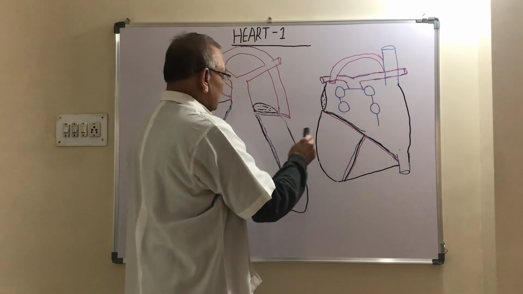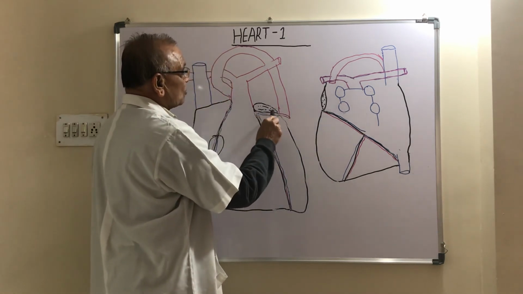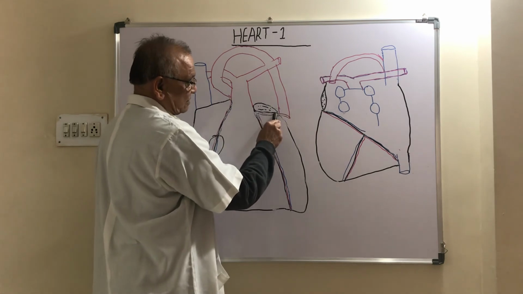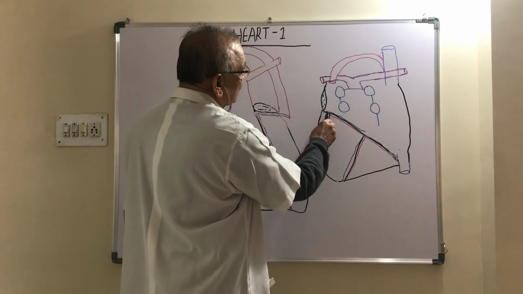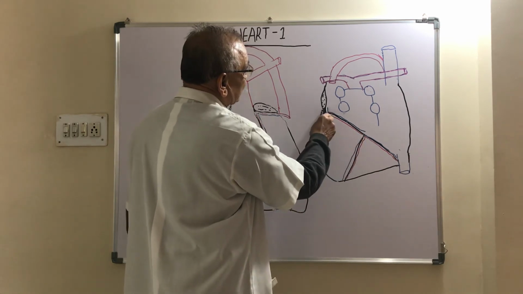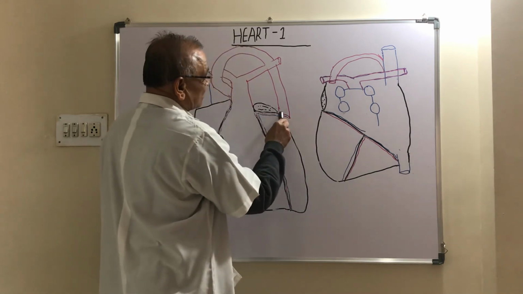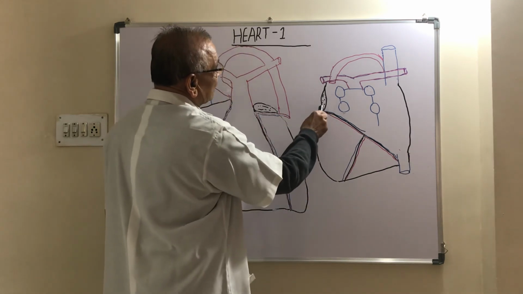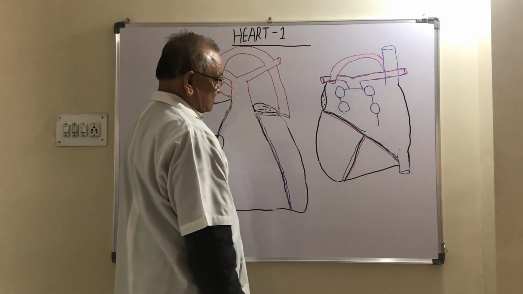In the left anterior coronary sulcus there are two structures, the left coronary artery and the great cardiac vein. In the left posterior, the left coronary artery and the coronary sinus are running. The great cardiac vein opens into the coronary sinus.